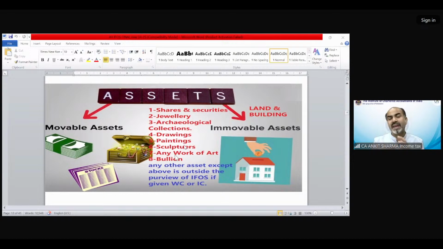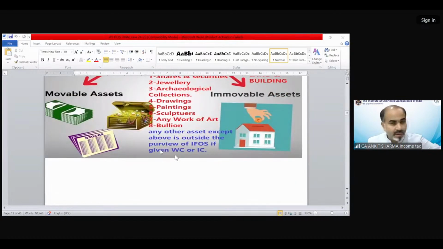So if you receive any one of these 9 assets, only in that case, even without consideration or inadequate consideration, only in that situation, is it going to have implications of income from other sources. If we receive a car as a gift without consideration from anyone, then that is not going to be taxable under income from other sources. So that is tax-free technically. Clear? So any other asset except the above is outside the purview of income from other sources if given without consideration or inadequate consideration.